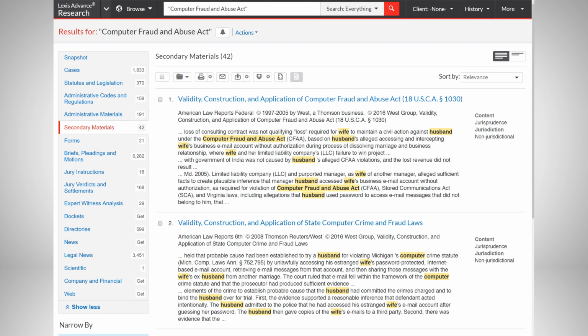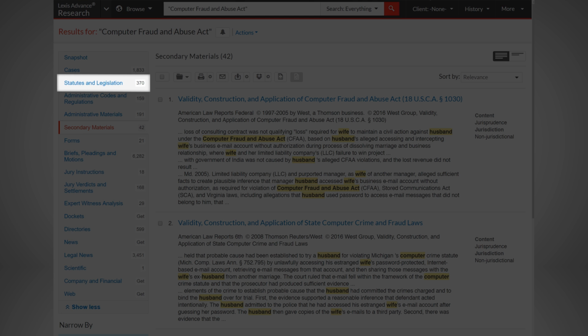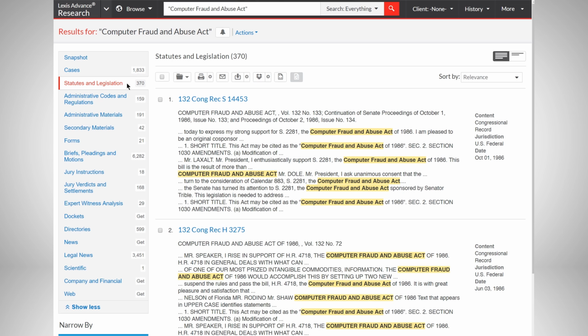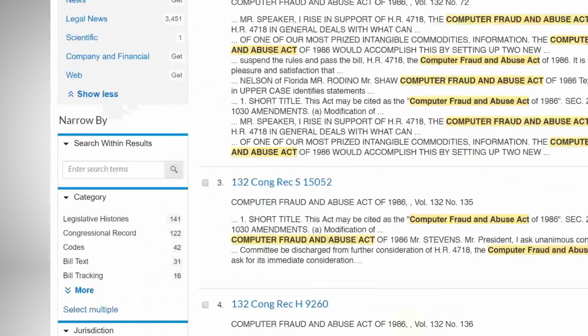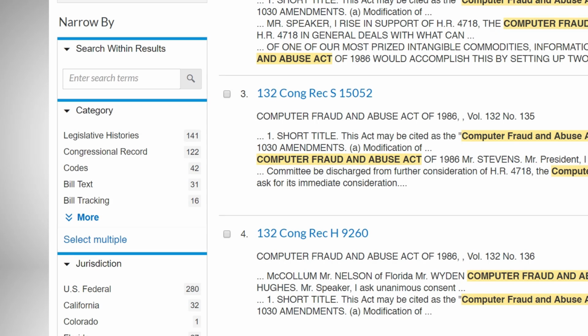Now that you've located a number of relevant secondary materials, view the primary authority on this topic. Begin by viewing the statute in question by selecting Statutes and Legislation. Now you want to filter out all of the legislative histories and see only the final codified statute. You can do this by using the intuitive filters built into Lexis Advance. Under Narrow By, notice that Codes is one of your options under Category.